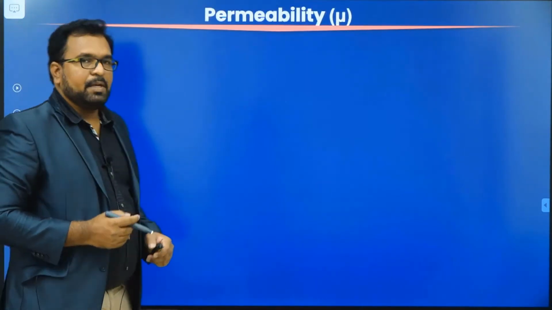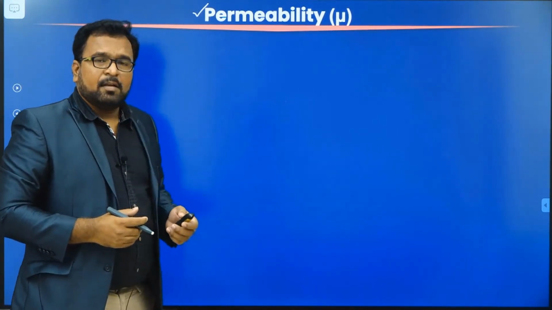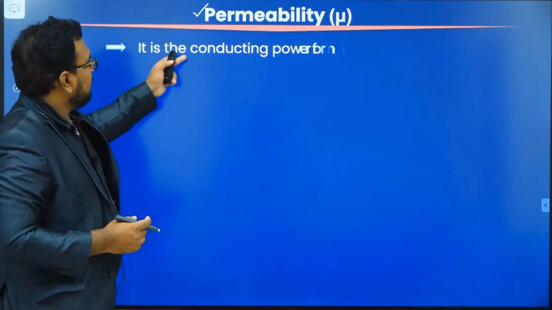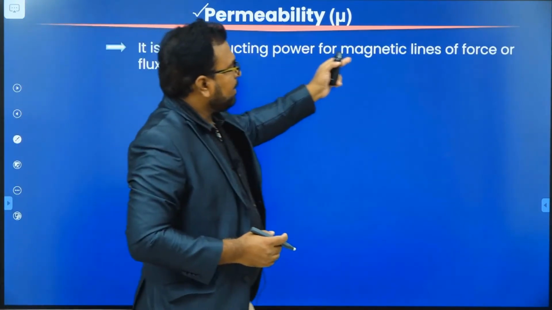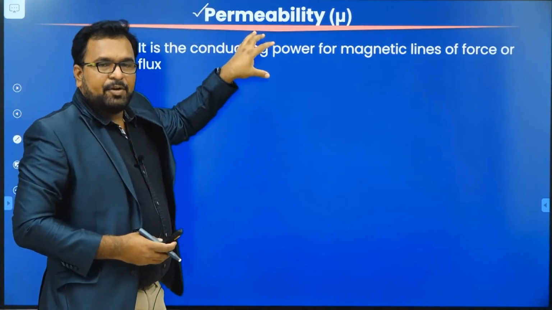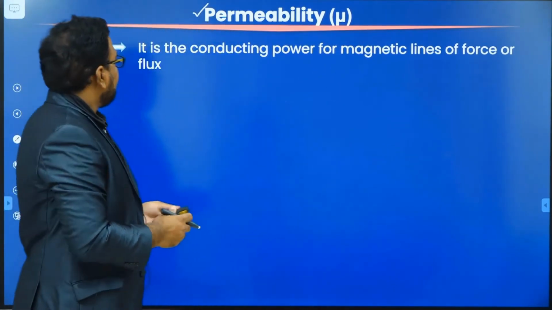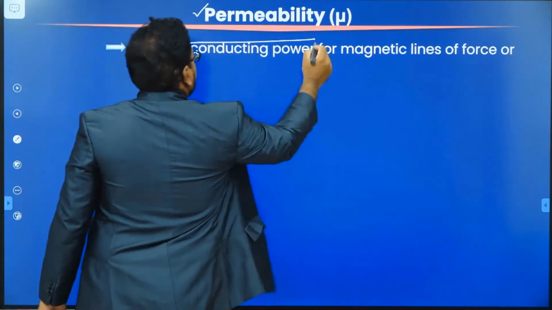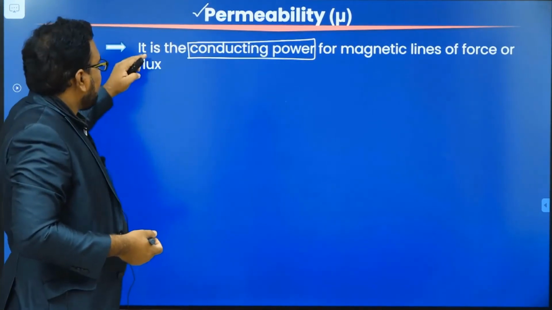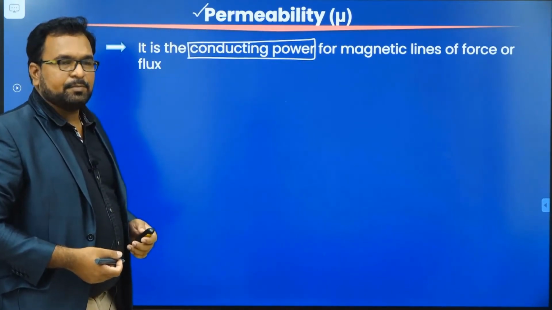Next one, permeability. The permeability is just opposite to reluctance. Permeability is the ability to allow magnetic flux through the circuit. It is the conducting power of magnetic lines of force or magnetic flux. That's what I told you. Magnetic flux is nothing but magnetic lines of force. So that's why it is defined as the conducting power. What about the reluctance? It is the opposing power, and permeability is the conducting power. So the conducting power for magnetic lines of force or magnetic flux is called permeability.